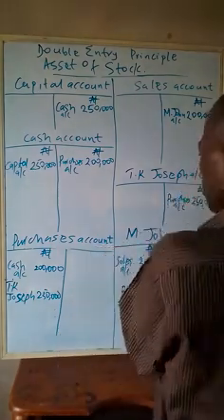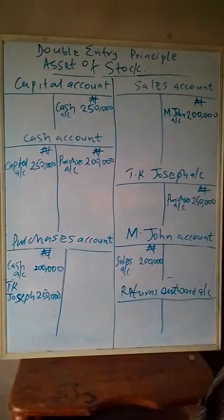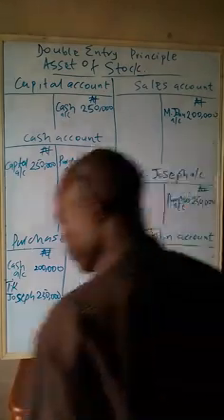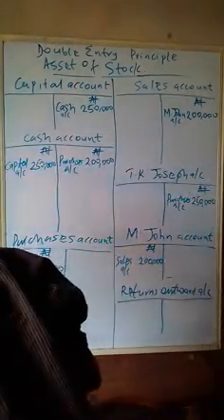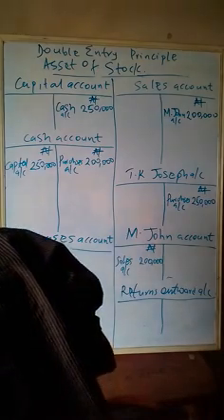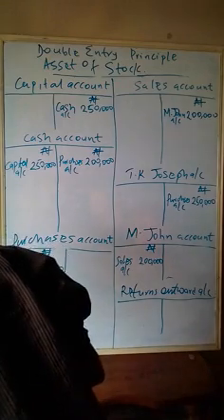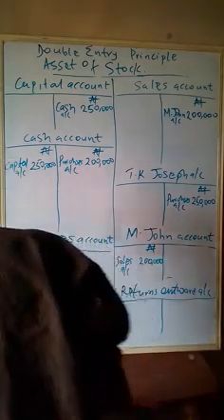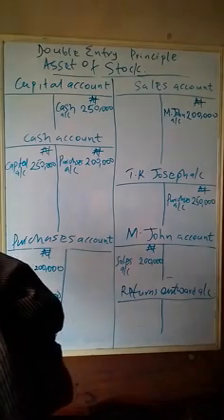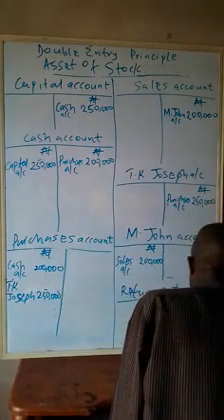Returns outward account. Return goods to TK Joseph, that is 90,000 naira here.